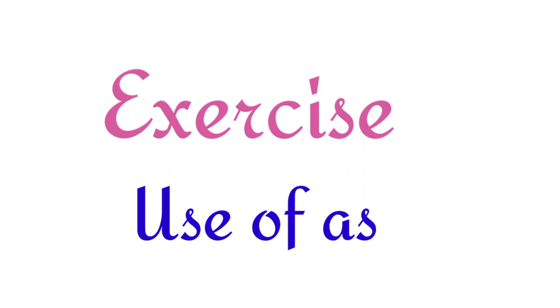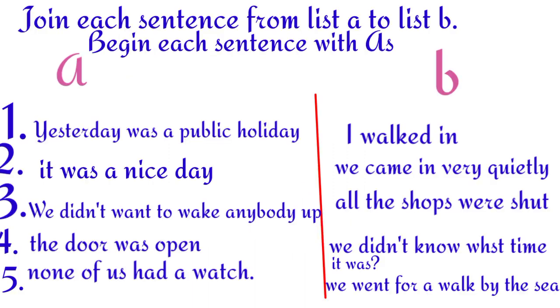Here is an exercise. Use of as. Join each sentence from list A to list B. Begin each sentence with as. First one I am going to do as an example for you.